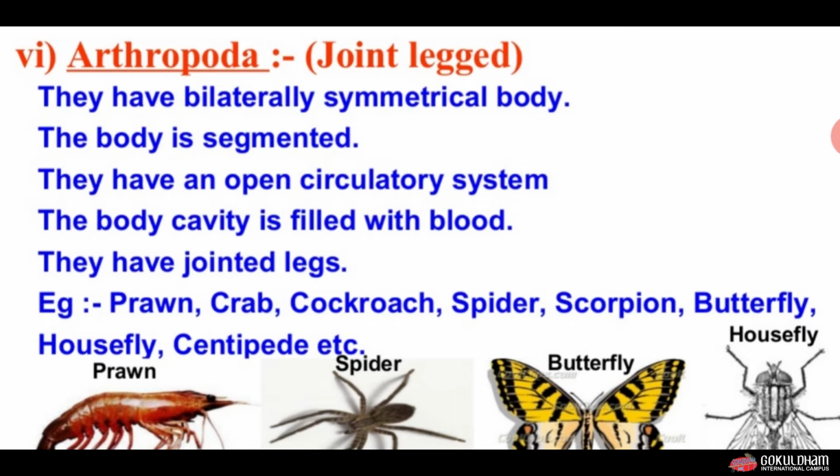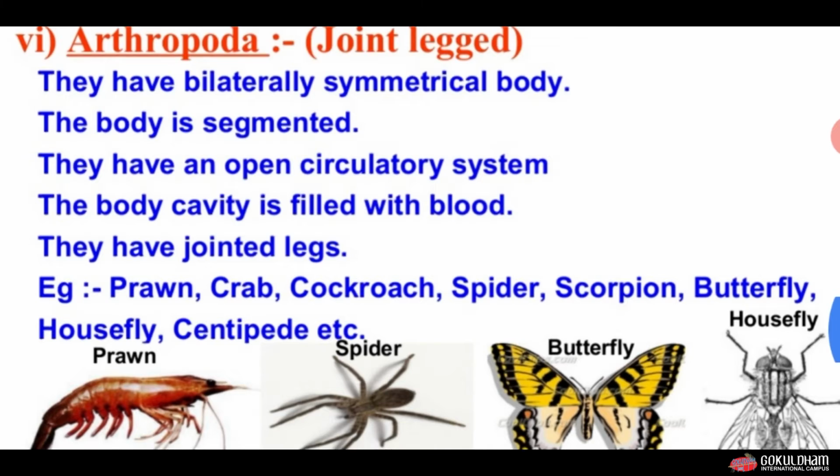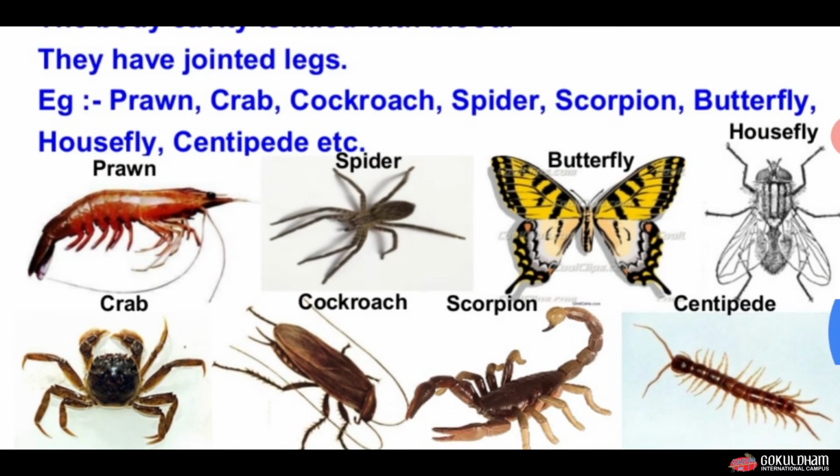They have jointed legs, and examples of Arthropoda are prawn, crab, cockroach, spider, scorpion and so on. You can see different examples of Arthropoda in this picture.